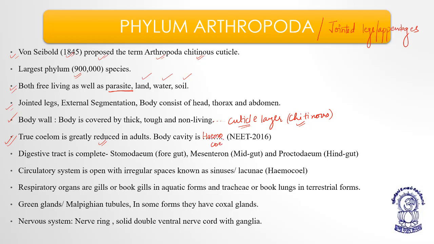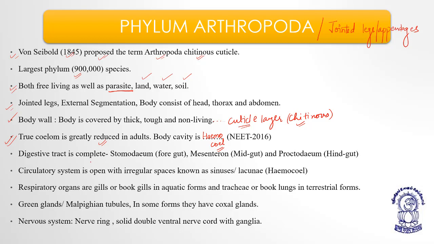Hemocoel, right? Their body cavity is known as what? Hemocoel, as they have an open circulatory system. That's why all the organs basically take a bath of blood from the body cavity. So they have hemocoel as the body cavity. Okay, understood?